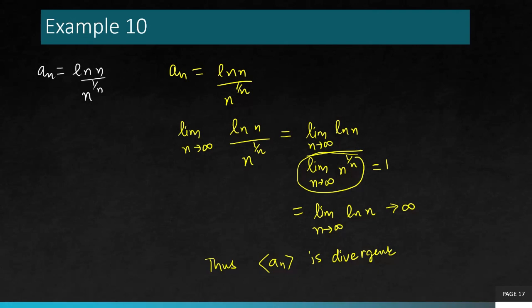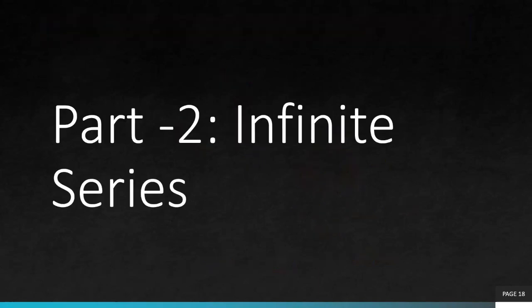So here we are. These 10 examples were focusing on part 1, sequences, and you saw that all of them required only one test: the limit at infinity. If that limit exists, finite and unique, the sequence is convergent, otherwise divergent. As simple as that. So now we want to move to part 2, which is infinite series.